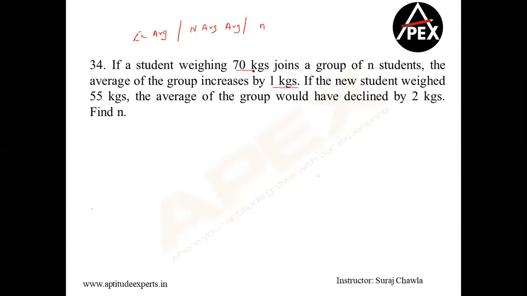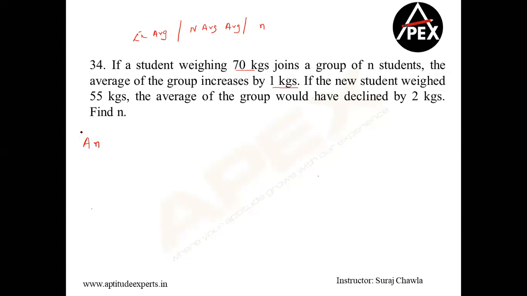Clear? So student joining, if the new student weighed 55 kgs, the average of the group would have declined by 2. Okay, let's see. I do not know the number of people, and I do not know the average either. So please understand, when you do not know both of them, you cannot use the shortcut method. That's why this question is there in the slide.